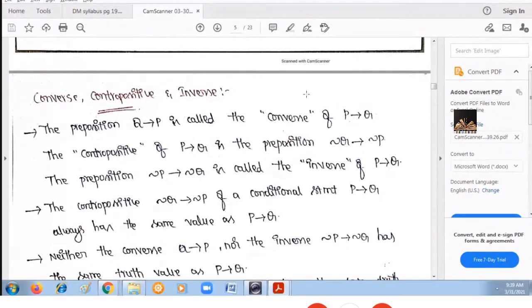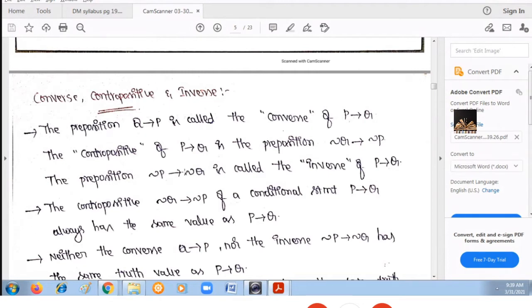Converse means just to reverse them, Q tends to P. Contrapositive is negation of this converse, negation Q tends to negation P. Inverse is just negation of the given statement, negation P tends to negation Q.